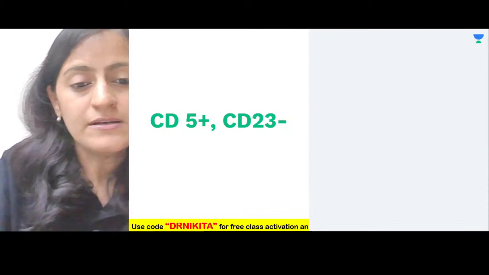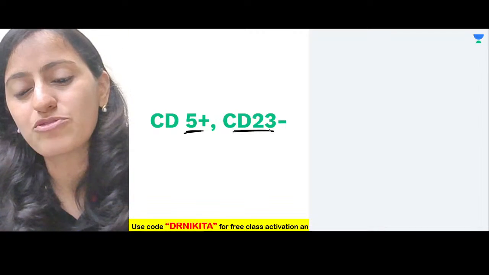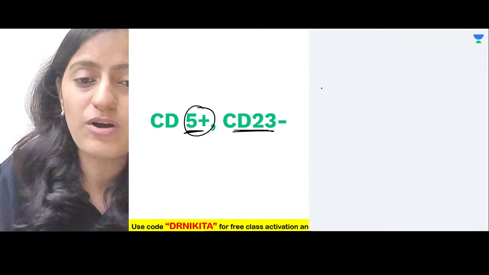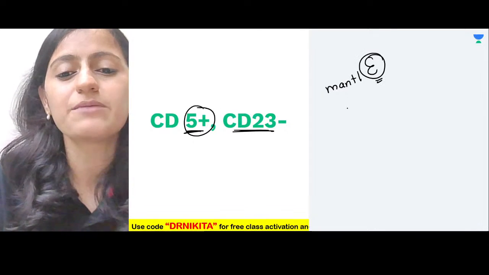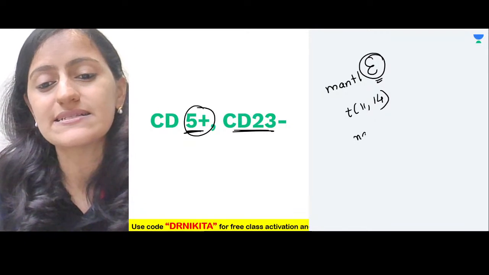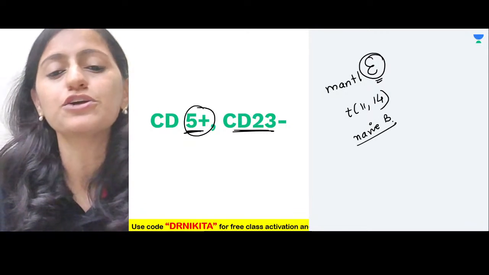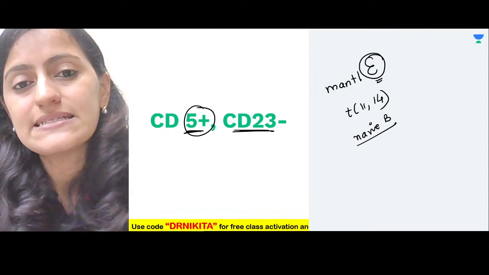Okay, which one is this? We have already seen this. CD5 positive, CD23 negative. CD5 positive is mantle cell lymphoma. Okay, mantle cell is translocation 11;14. It is the naive B cells in the mantle zone. Okay, that is mantle cell lymphoma.